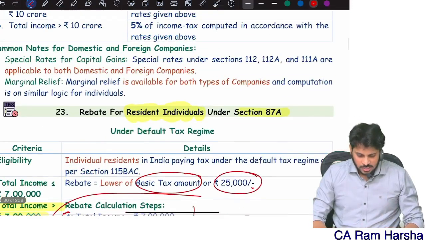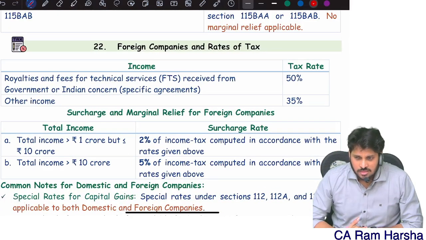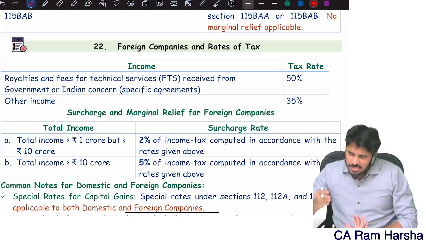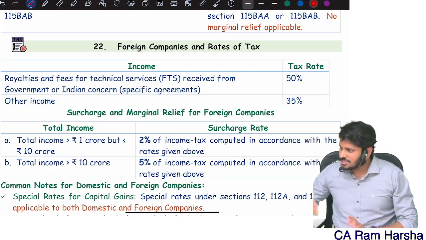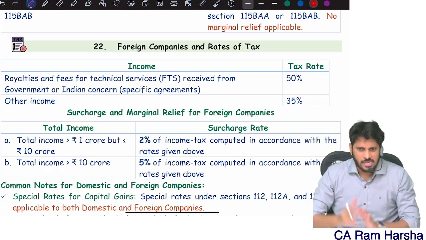So now we will have to discuss surcharge and marginal relief. Then maybe agriculture income if possible. Okay, that also we will cover. Or maybe agriculture income we will hold for some time. After we get a little more command on the other topics, then we might discuss agriculture income. We'll see. Depending upon the moment, we will see.